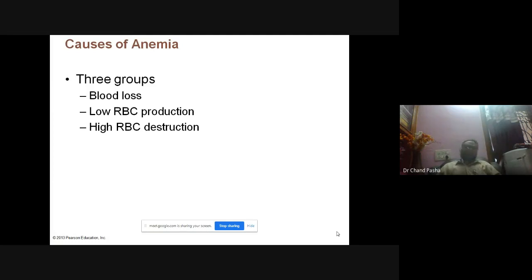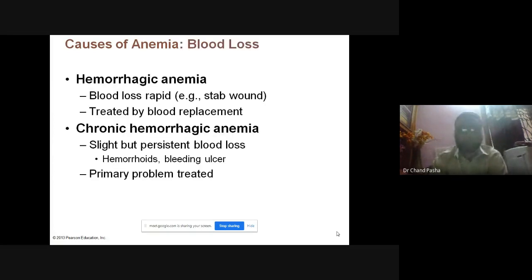Like this, there are many hemoglobin or RBC growing bacteria or pathogens where the RBC is restricted. This is one. But there are some physiological conditions also which may lead to the destruction of RBC, which will lead to anemia. And hemorrhagic anemia, blood loss is rapid, like a stab or wound.